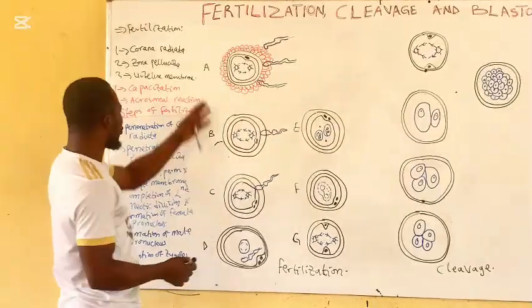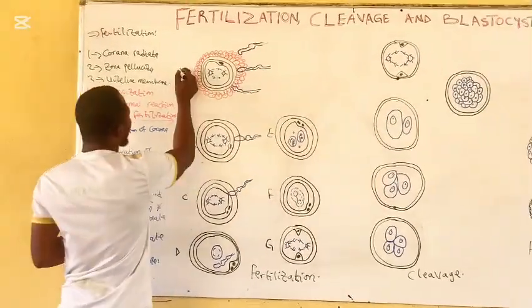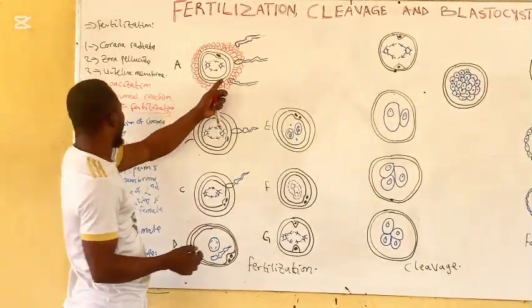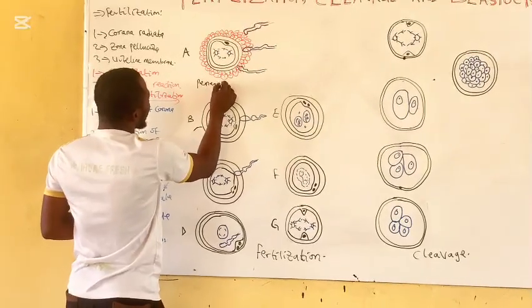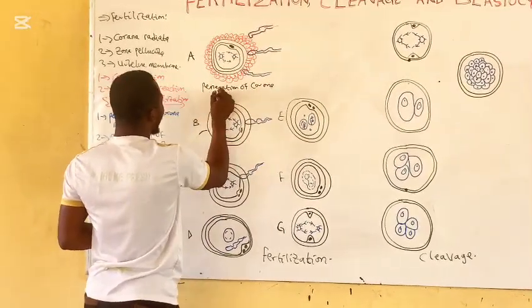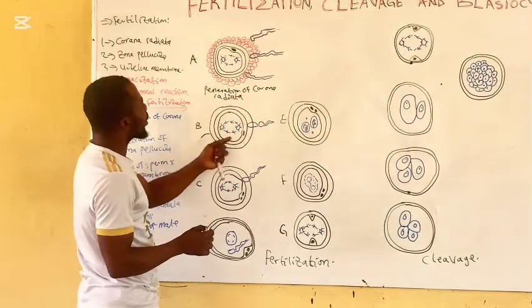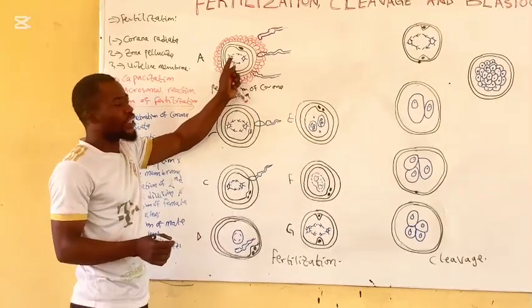This diagram here summarizes the steps of fertilization. The first diagram here is showing us how the sperm penetrates the corona radiata. So this is penetration of corona radiata. We see that the capacitated sperm will be the one that will penetrate the corona radiata.